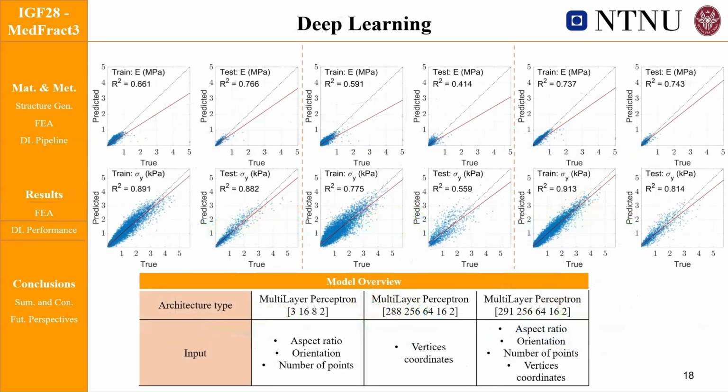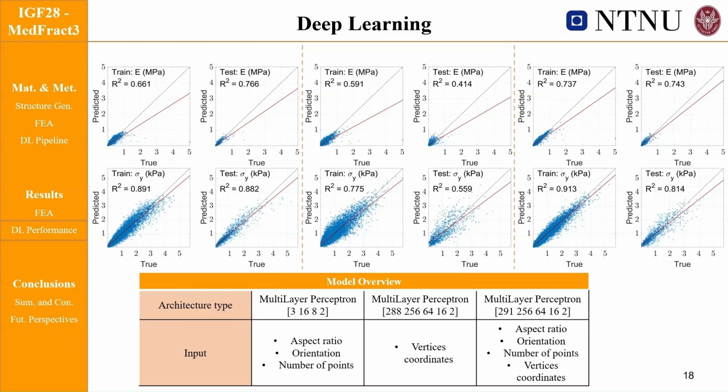So also the deep learning results align with the expectation. The simplest model, based only on the global parameters, performs reasonably well in both training and testing, but cannot reach very high accuracy. And this is not surprising, as it lacks the information to distinguish similar structures with different response.